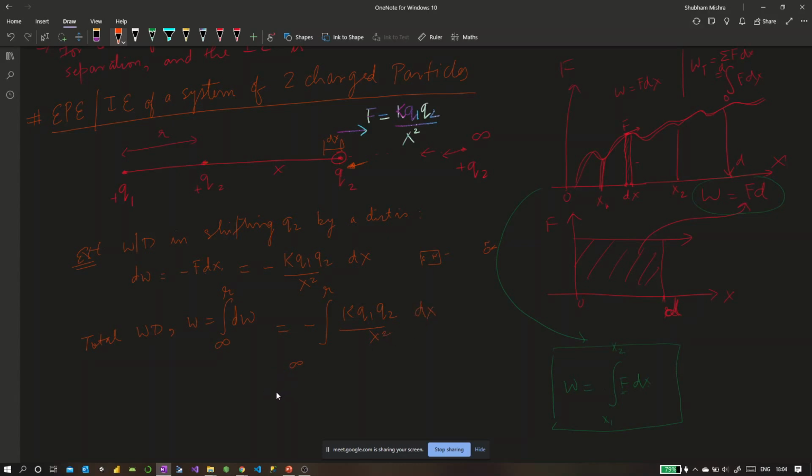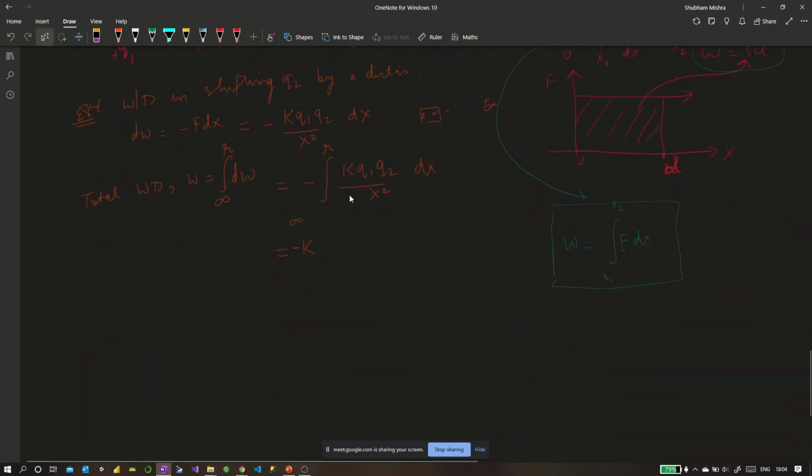Now, can you tell me what all are constants here? What are all the things constant inside the integration? Even q1 and q2 are constants, right? They never change. Let's say this is 2 coulomb, this is 5 coulomb. It won't change. So these are all constants. We take k outside, we take q1 outside, we take q2 outside. What we are left with inside the integration is the only thing which is varying, and that is the displacement. So we have dx over x square. Only the displacement is varying. Now, I hope you're familiar with the basics of integration. Can you help me with this? How do I integrate this?